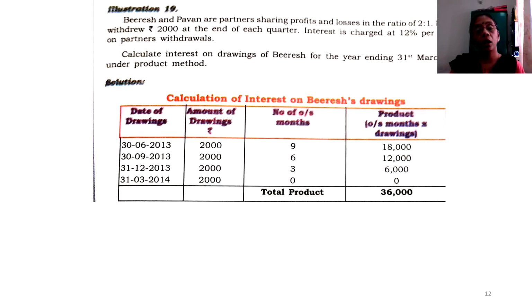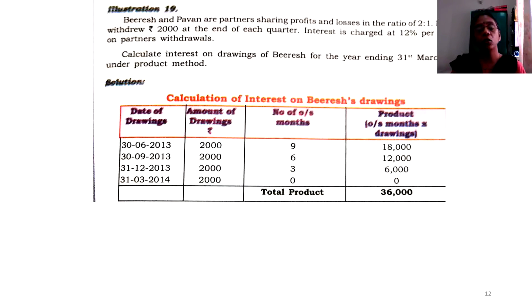Remember, when you are not plotting the date properly, obviously your third column, number of outstanding months, also is a flop. So your date of withdrawal must be computed correctly. That understanding should be clear in your minds. Then only this number of outstanding months also will come out correctly. So the number of outstanding months would be the same concept.